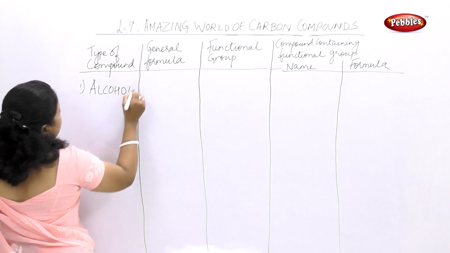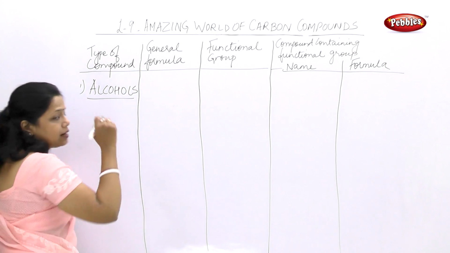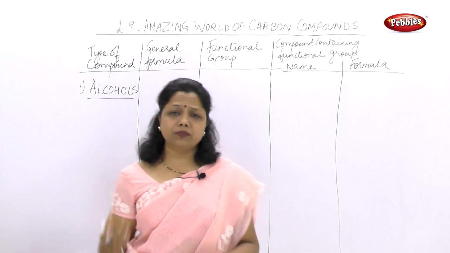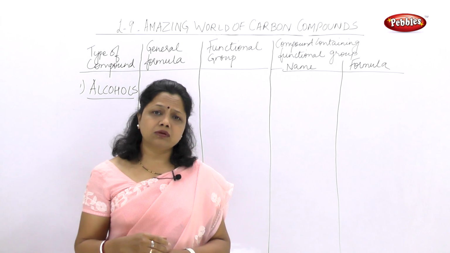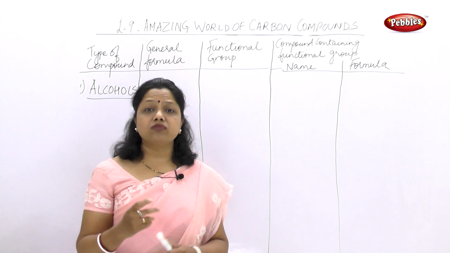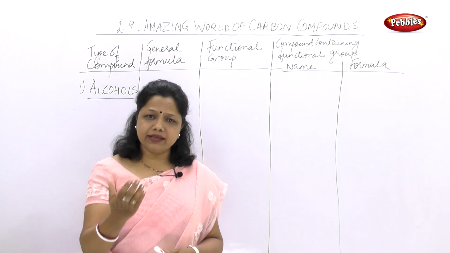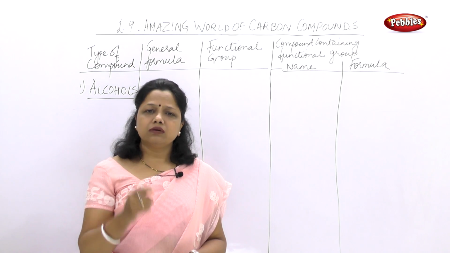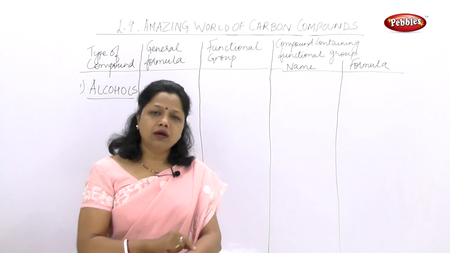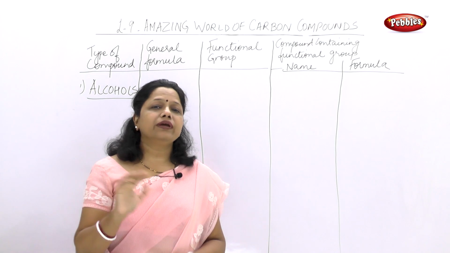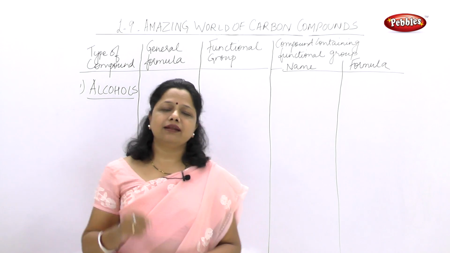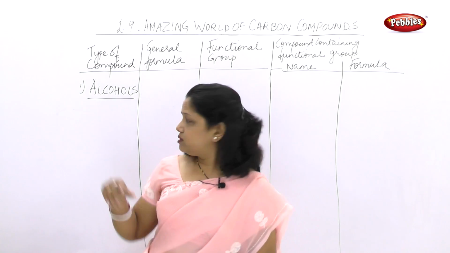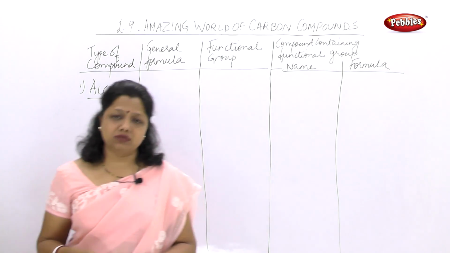All of us know what alcohols are. Now, alcohol is available for drinking purposes also. Alcohol is available as a base for cough syrups also. Alcohol is available in the form of spirit also. Before you take an injection, what does the doctor do? Doctor takes alcohol, dilute alcohol, rubs it over the skin to make it clean and to make it anesthetic, and then later on he injects it. So there alcohols have various uses.